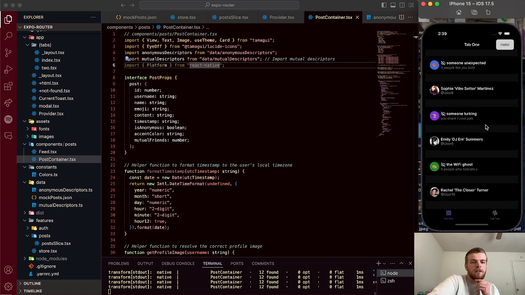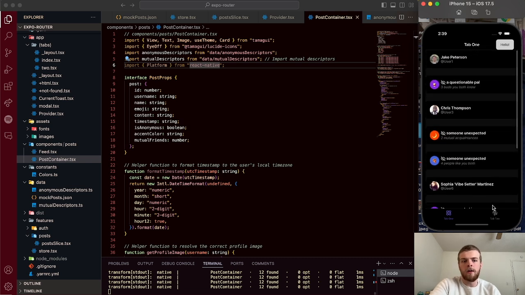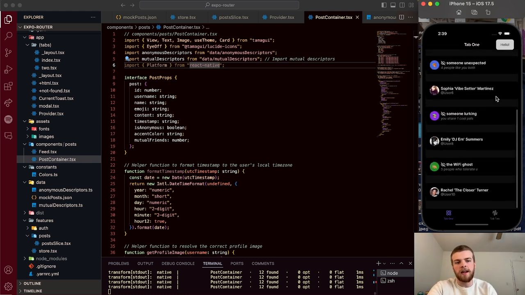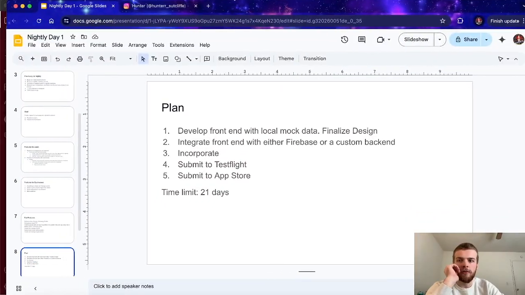What I'm hoping to be able to do with this is that if you see an anonymous post that you think you would like that person, you think could be friends with that person, and you have more friends in common. Honestly, that might be somebody that I already know that I wouldn't have connected with if I didn't see that post, and I could just add that person as a friend. And I think having those mutuals in the post header is going to be very important for encouraging that. Let's come back now, though, to our presentation.